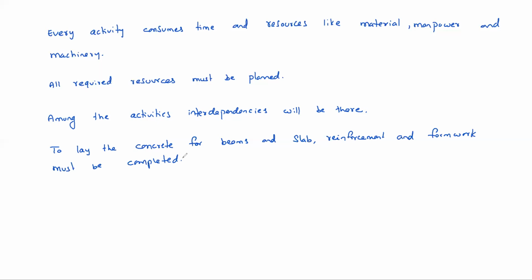That means concrete laying depends on certain activities, right? After completion of those activities, then only you can do this activity. So how to represent this interdependency? The interdependencies can be represented by a network of activities.